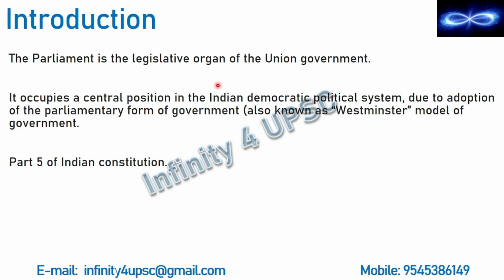And parliament is the legislative organ of the union government because we have got another set of legislative organ at the state level. Each and every state have got their own legislative organ and their own executive organ. And judiciary, I have already told you that it is an integrated organ. There is no separation or there is no disintegration between the union level or the state level. But when it comes to legislative and executive, we have separate legislative organ for the union level and separate for the state level. That is, each and every state have got their own legislative and their own executive organ.